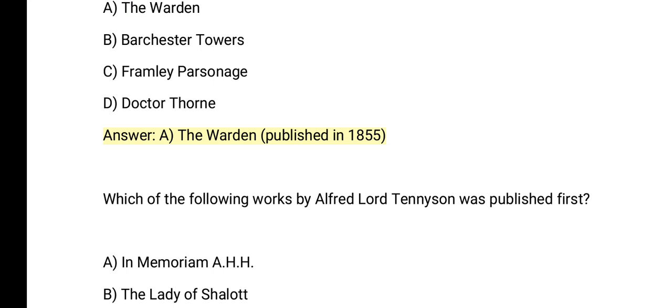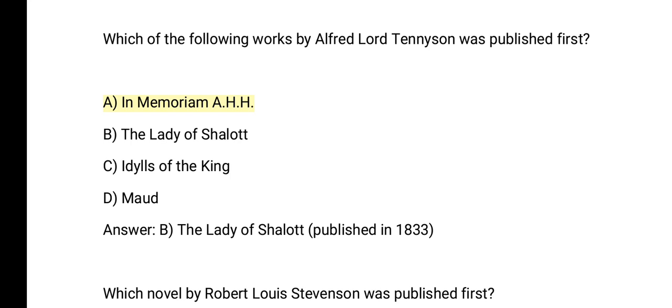Which of the following works by Alfred Lord Tennyson was published first? A. In Memoriam A.H.H. B. The Lady of Shalott. C. Idylls of the King. D. Maud. Answer: B. The Lady of Shalott, published in 1833.